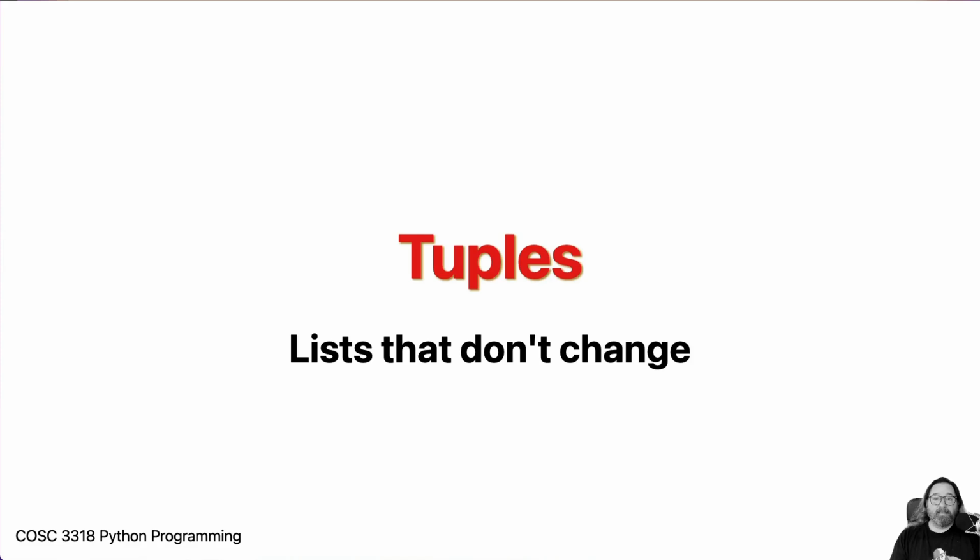Whew, that list lecture was long. Now we're going to talk about tuples, which are really just lists that don't change. There's a reason to have tuples in Python. So this is going to be a really short one because everything you learned about lists is true about tuples, except for the part about changing them. You cannot change a tuple.